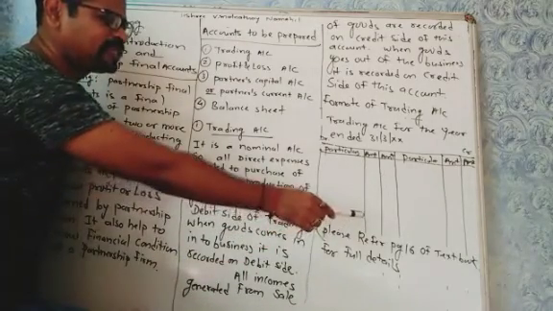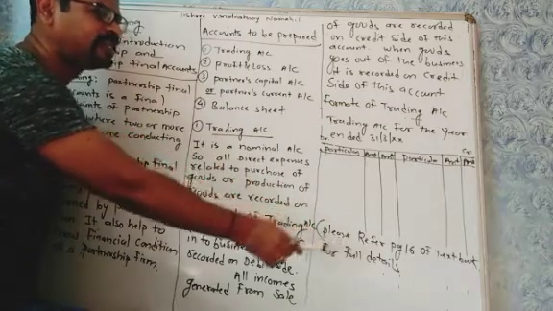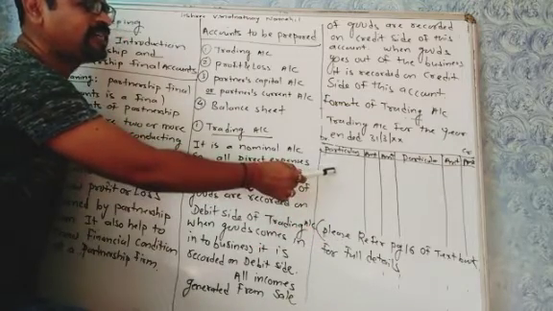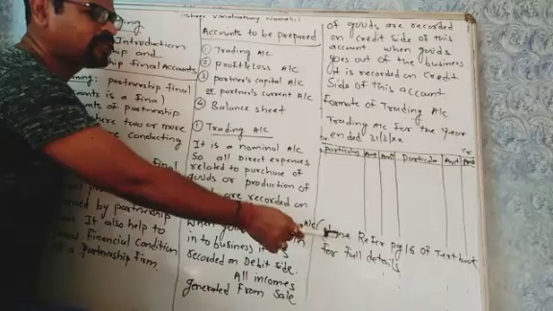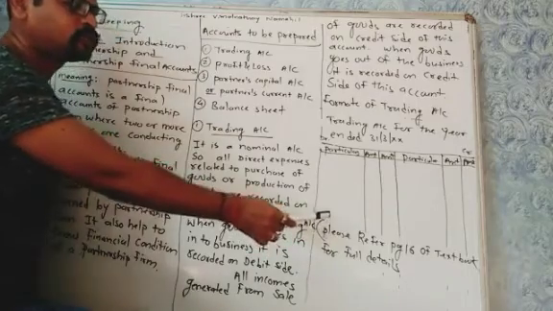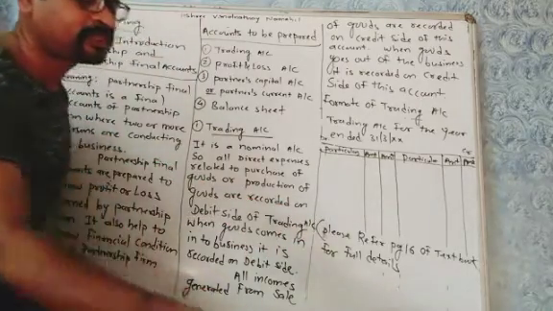Please refer to page 16 of the textbook for full details. Full details of the trading account are given in the textbook on page number 16. So, please refer to page number 16.